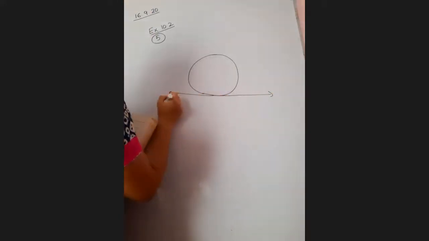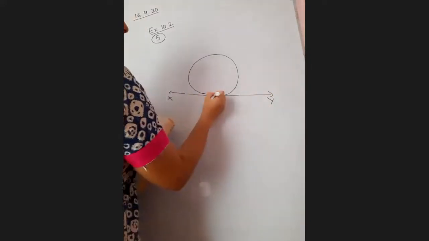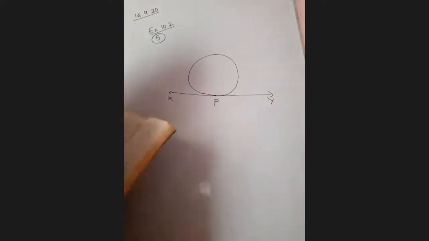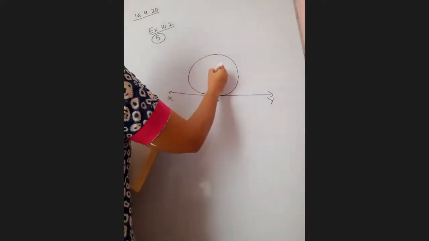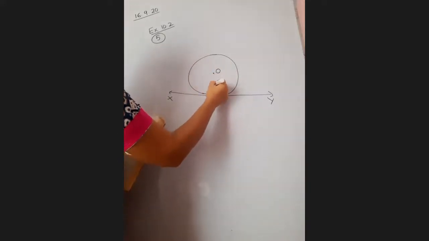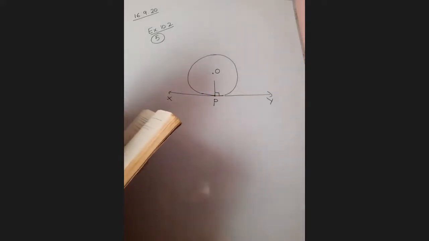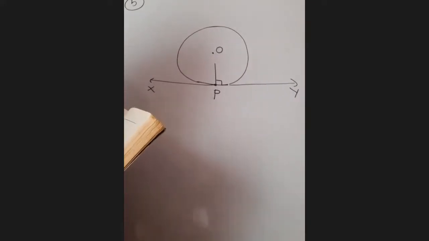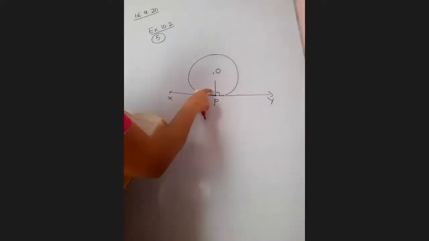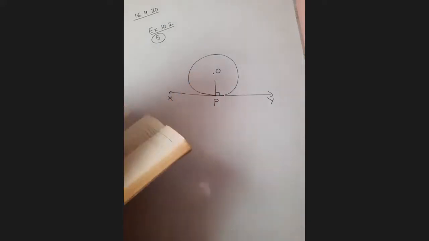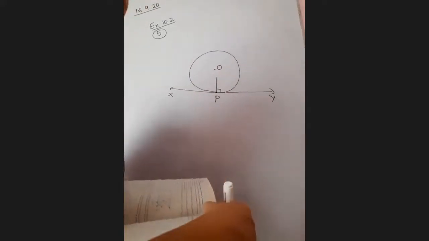Suppose this is the tangent, P is the point of contact. We are given a circle, let us say with center O, and there is a perpendicular drawn at the point of contact. We have to show that this perpendicular, if extended, must pass through the center.